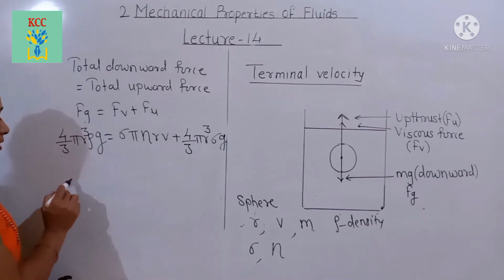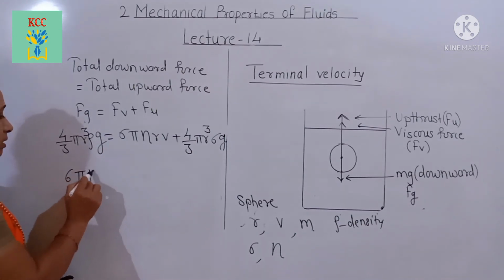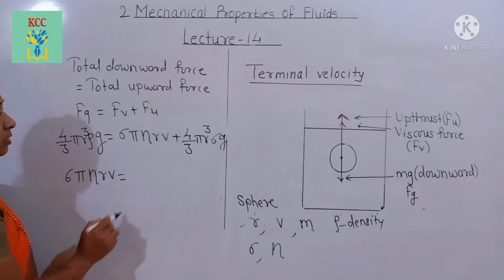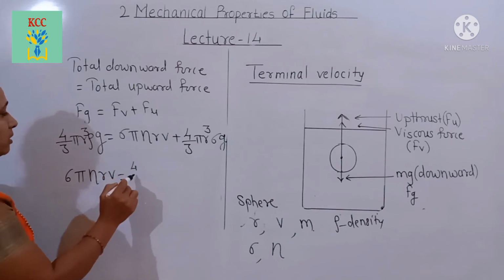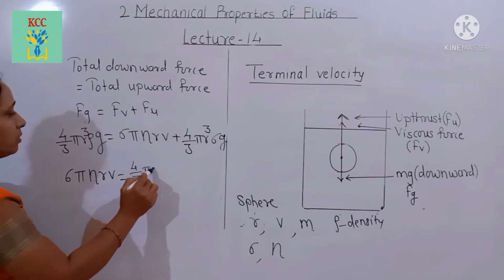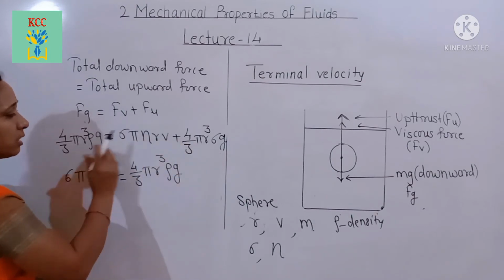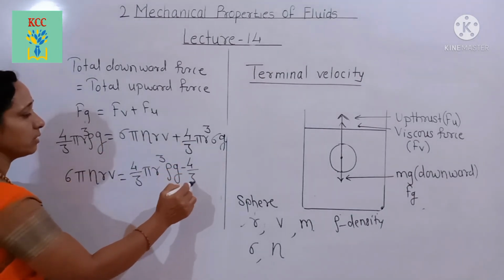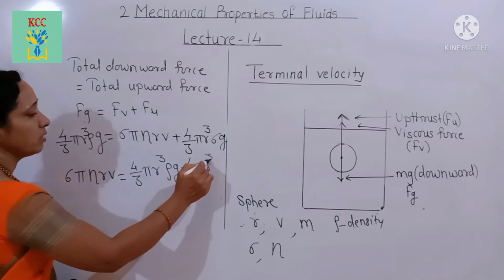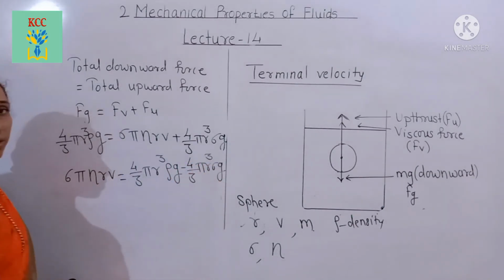And therefore 6 pi eta r v is equal to 4 by 3 pi r cube rho into g minus 4 by 3 pi r cube sigma g.